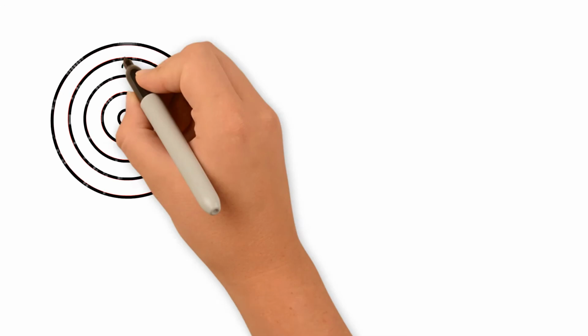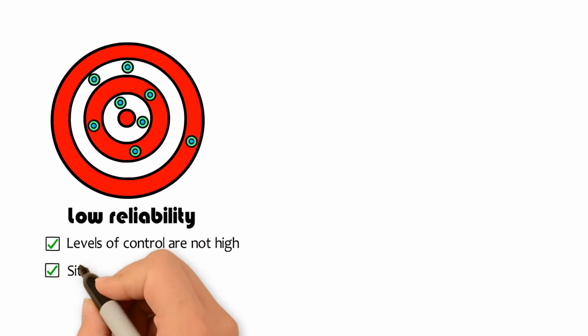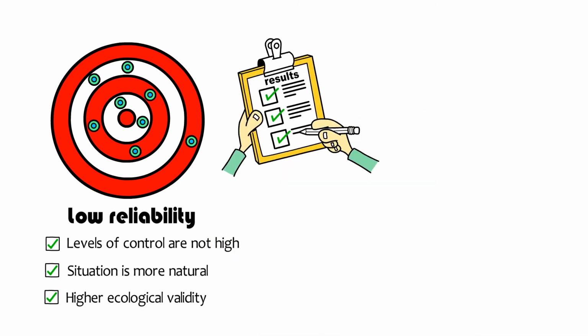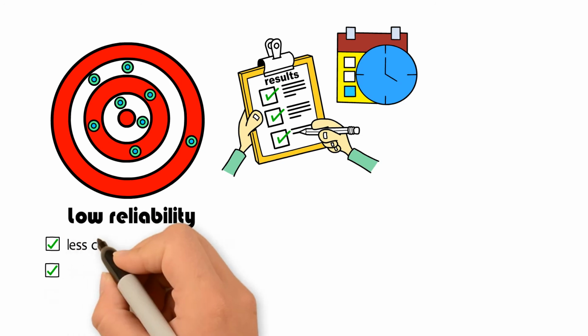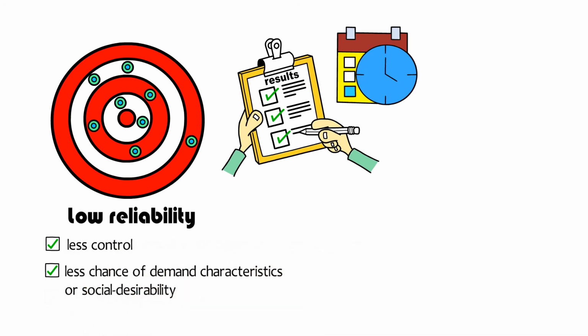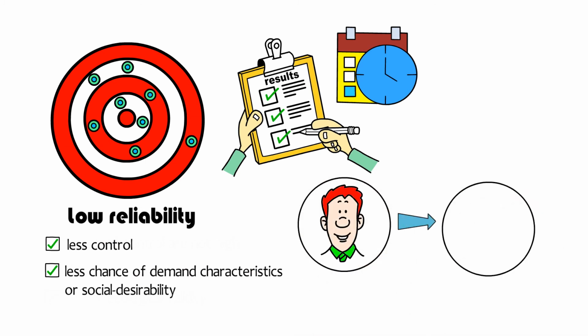Strengths and limitations of psychological research with low reliability. A strength of low reliability is that it means that the levels of control are not high, so the situation is more natural, and therefore it has higher ecological validity. This means the environment is representative of everyday life, so the results can be applied to everyday life and to other natural settings. Another strength of low reliability, once again relating to less control, is that there is likely to be less chance of demand characteristics or socially desirable bias, because the situation is not artificial and it is less likely that the participants will change their behaviour to suit the aim.